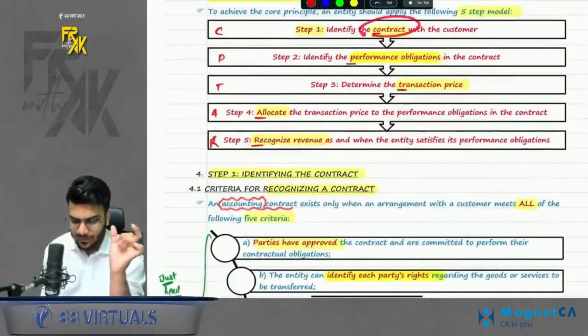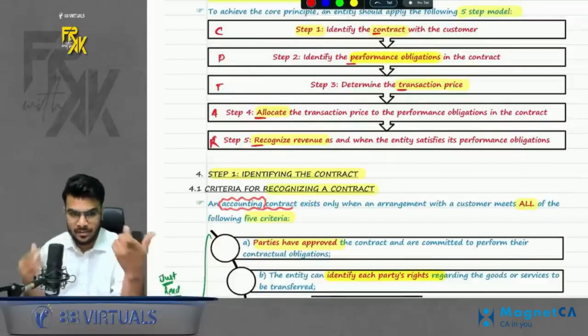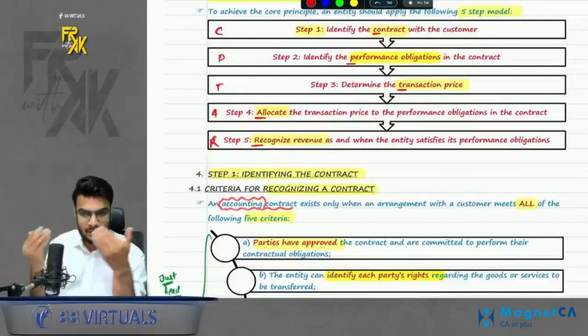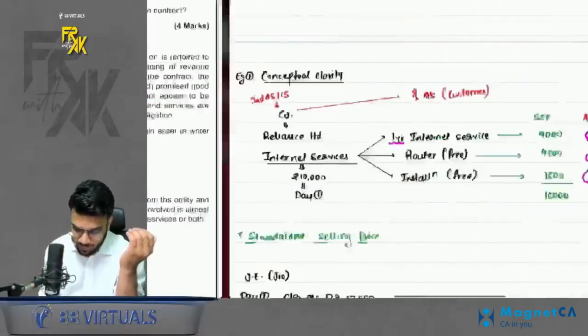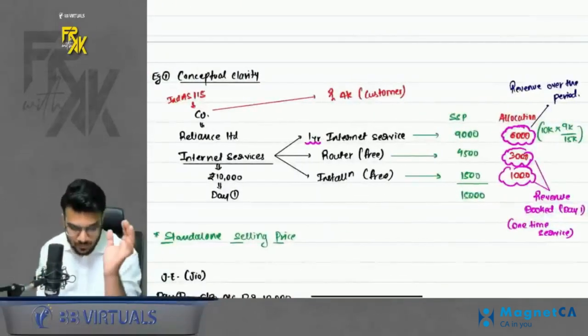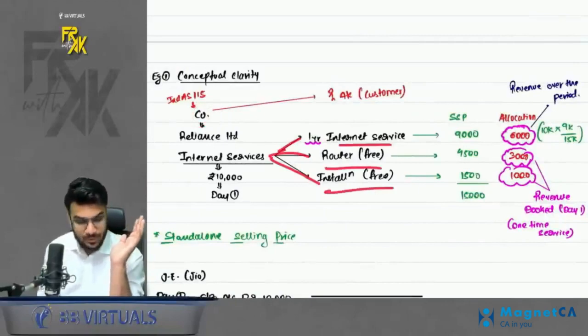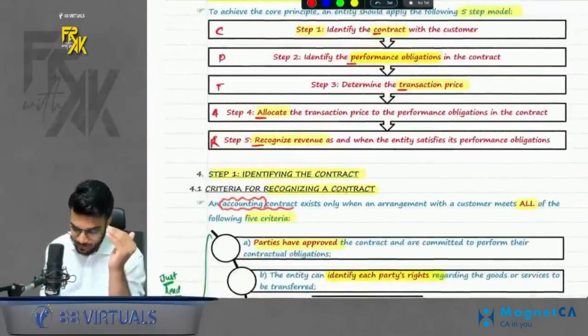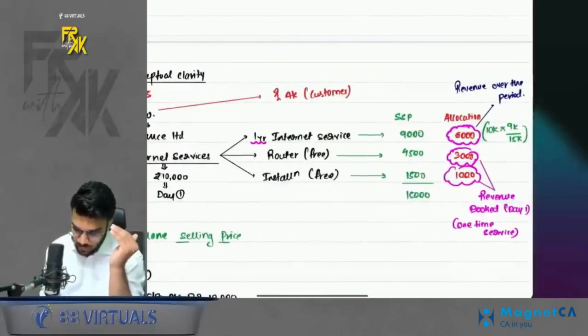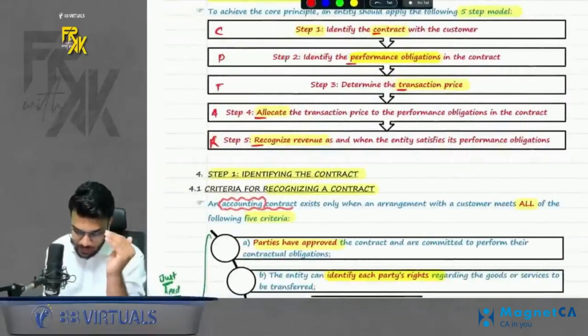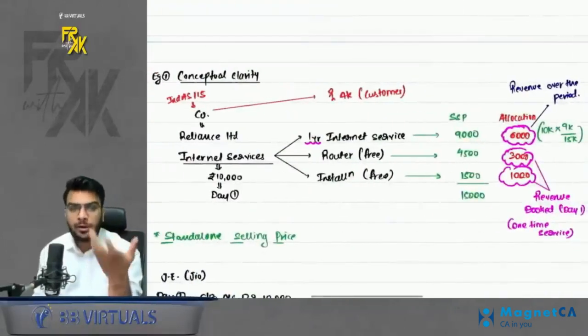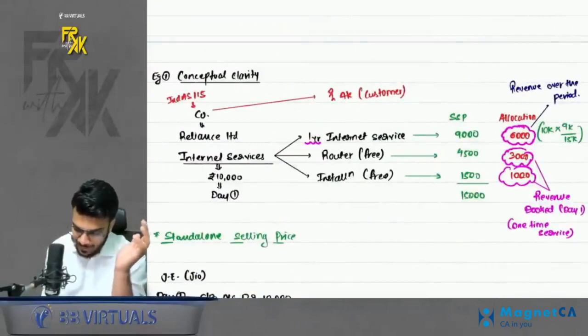Now what is the meaning of this? In our case, identify the contract: the contract was between Reliance and the customer, where Reliance will provide internet services. Second was identify the performance obligations. Obligation means, from this company's point of view, what is the obligation of this company to provide? These three services are the obligations for the company. Determine the transaction price: in our case the transaction price was 10,000. Fourth point was allocate the transaction price to the performance obligations. Now how did we allocate? We allocated in the ratio of SSP.